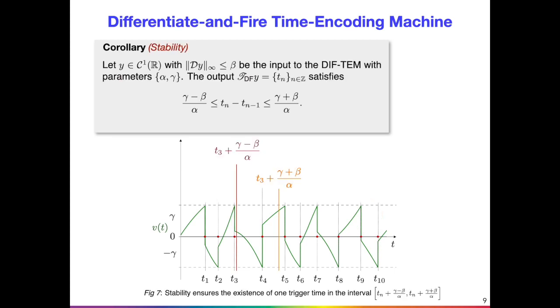A corollary to the T-transform is the following stability result. If we further assume that the input signal is continuous with bounded derivative, we can show that the difference between the consecutive trigger times is bounded above and below by values that are dependent only on the parameters of the DIF-TEM and the bound on the derivative of the input signal. We now have a bound for the sampling density and knowledge of the epsilon distinctness property of the output of the DIF-TEM.